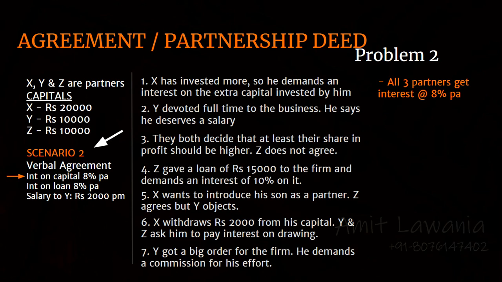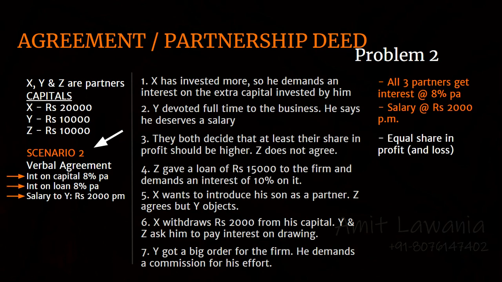For the second case, there is now a clause in the agreement regarding the salary. So, Y will be given a salary of rupees 2000 per month, and this will be irrespective of how much work he has done. There is no clause for profit sharing, so the answer remains the same. Profit or loss will be shared equally.